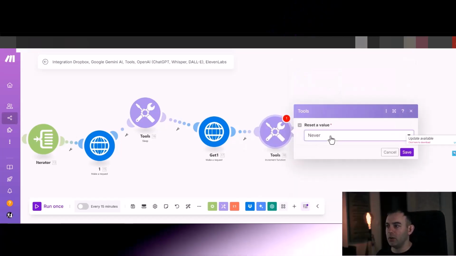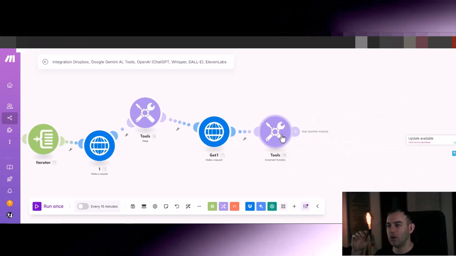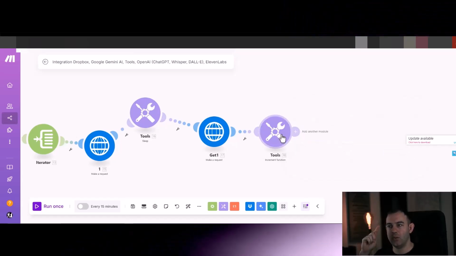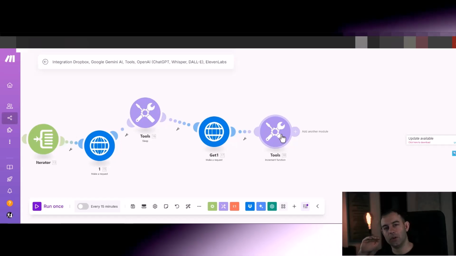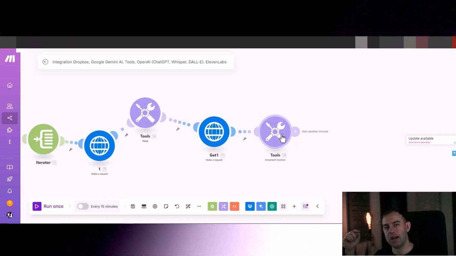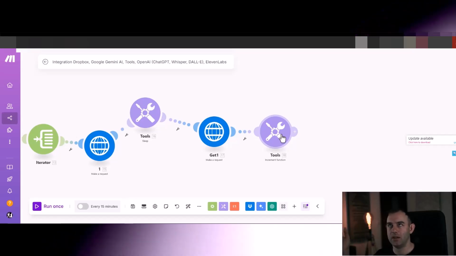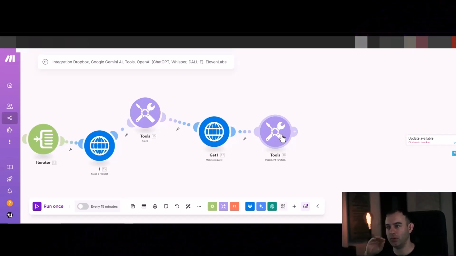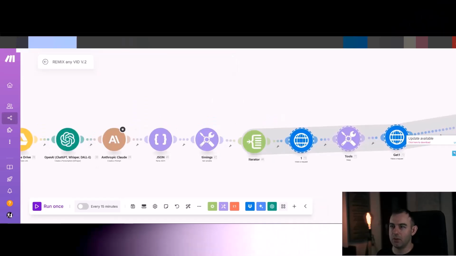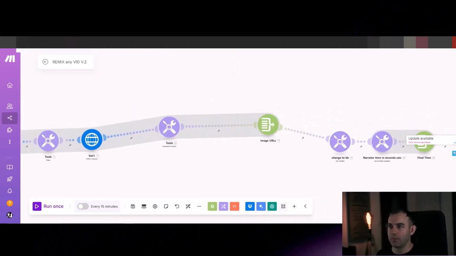Now this module will provide us with the download URL for the image. But now I'm also going to put the increment function. This is a funny little module. Set it up to reset after one cycle. All it does is output number 1, and when there is another automation going through it, it just adds one more, so it's going to be 2. It shows you how many times things have been run through this particular part of the automation, and we're going to need it. I'm actually improving this automation a little bit from what I had before.